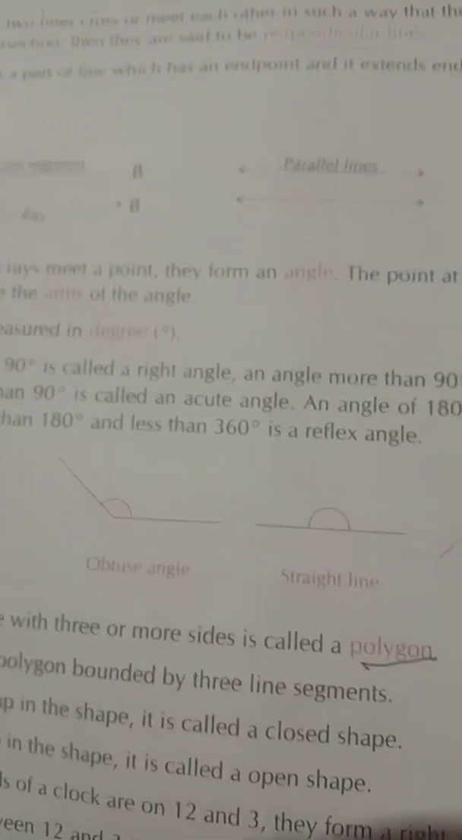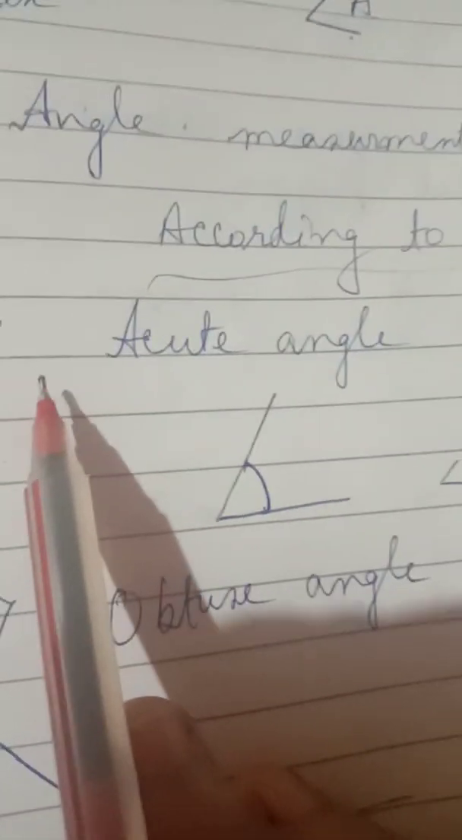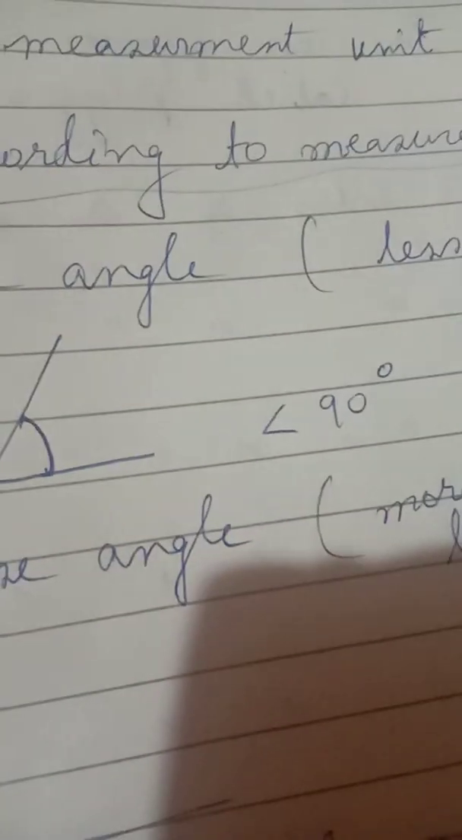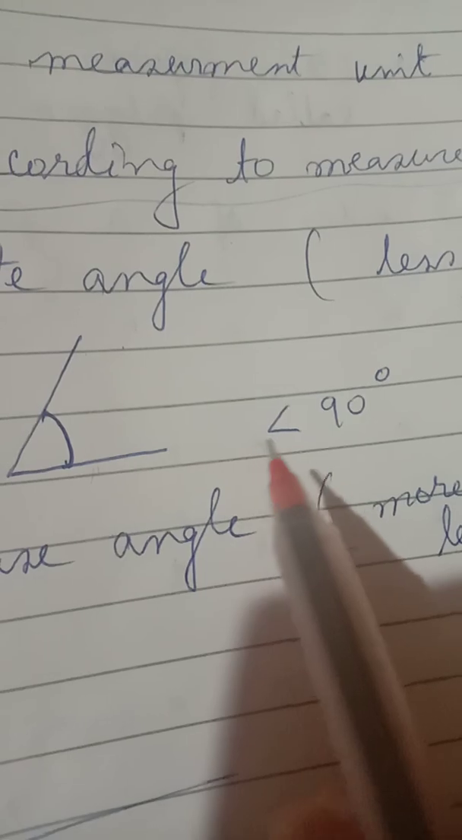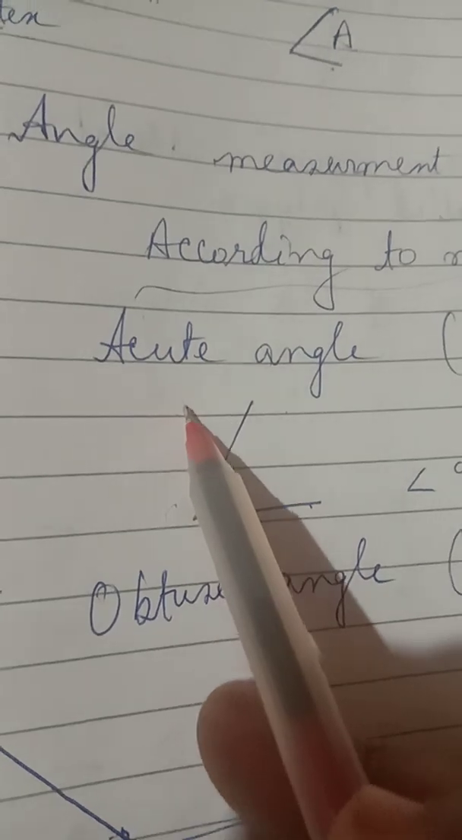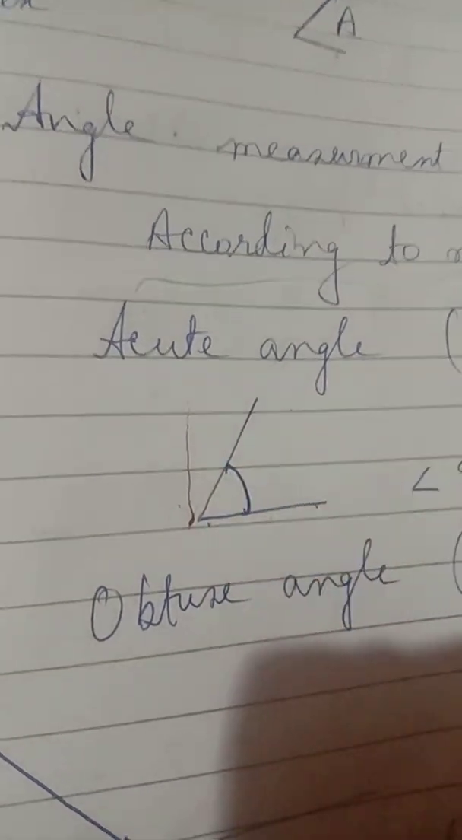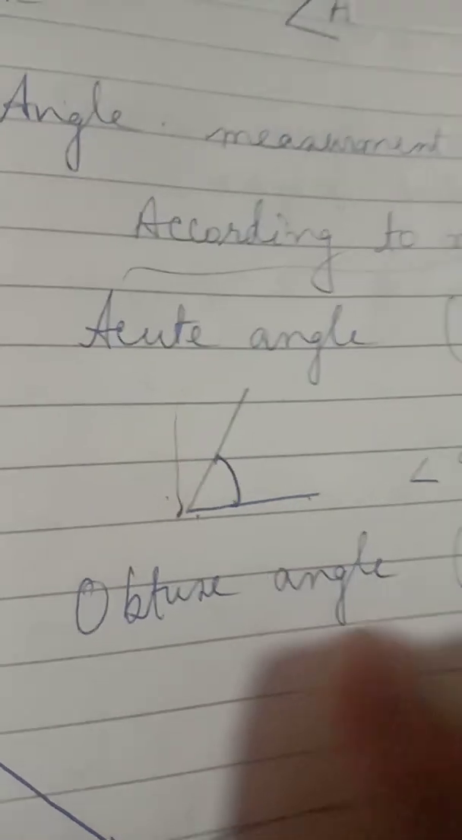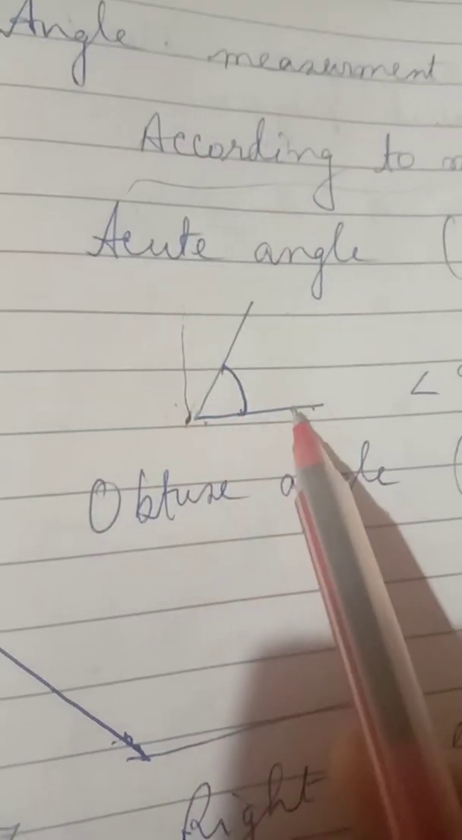So according to measurement, angles are of different types. First is the acute angle. When the measurement of an angle is less than 90 degrees, straight is 90 degrees, so less than 90 degrees is called an acute angle. An acute angle always comes less than 90, that's why it will occur on the right side of our protractor.